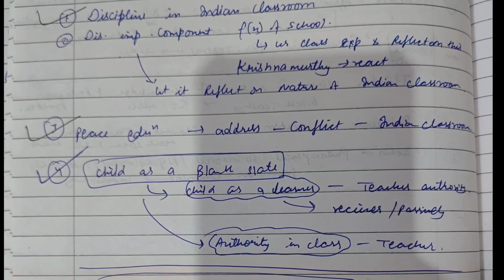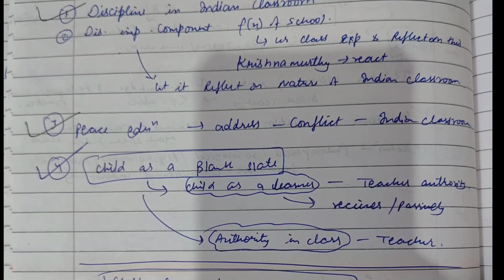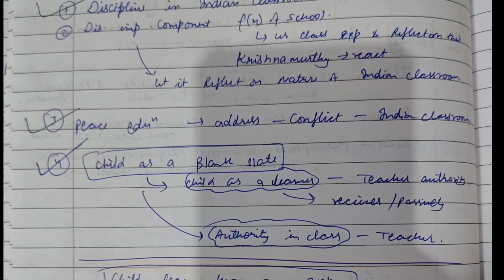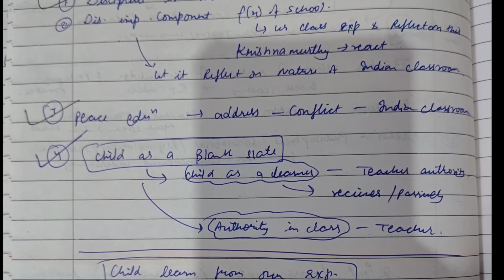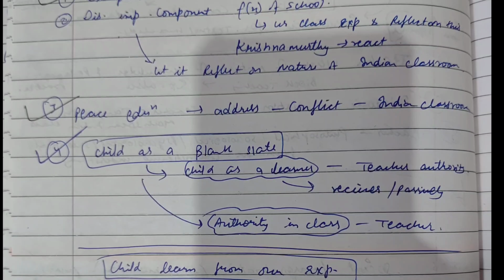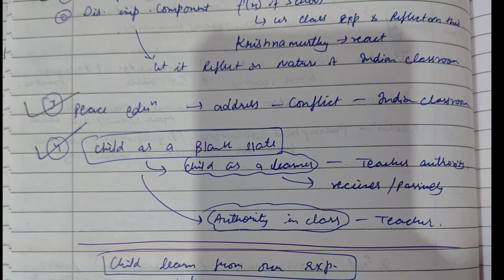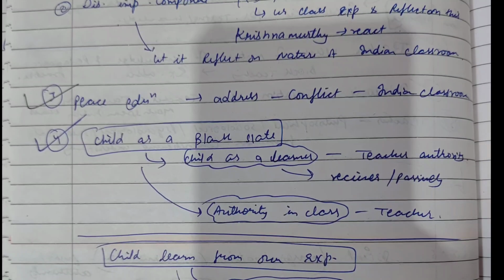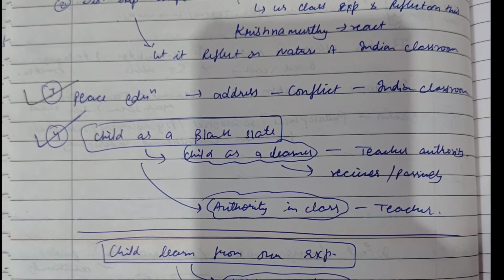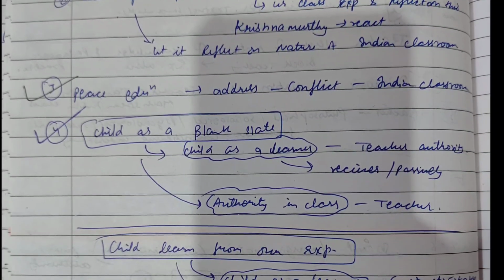And if you look at the fourth question, child is a blank slate. So child is a blank slate, child is a learner and authority in class. This question requires 2 pointers: how will the child as a blank slate be as a learner, and whose authority will be there in the class if the child is a blank slate.